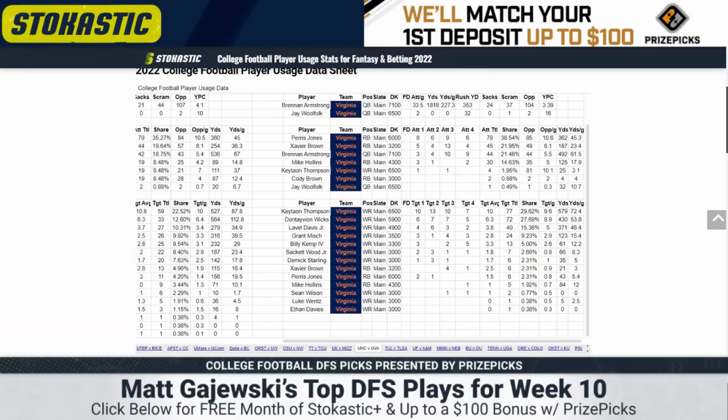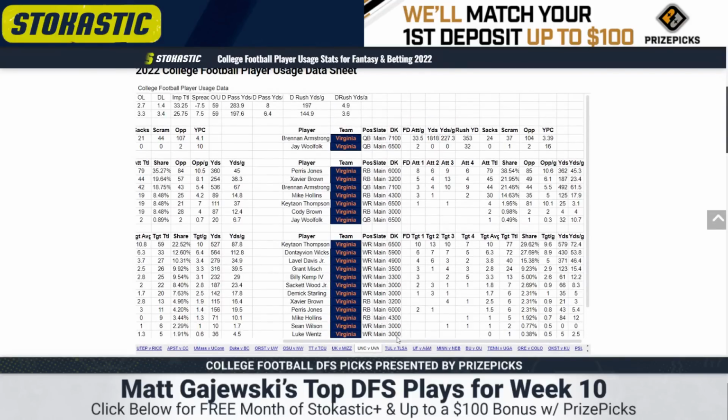None of these guys are particularly solid price-adjusted plays at this point because the offense has been so bad, but they pass a lot. You could work your way into some cheap PPR volume, and the pass rate's high. So the chance for a big play is always going to be there. They've also been rotating a few other guys on the field. You're going to see Grant Misch, Sackett Wood among tight ends. Demick Starling plays a little bit. It's pretty tough out here for Virginia these days.